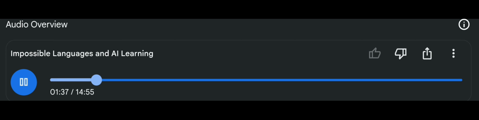So tell me more about these impossible languages. How are they created? What do they sound like? Researchers got creative. They started with a normal English text database and then scrambled the sentences in various ways. Imagine taking a sentence like, "The quick brown fox jumps over the lazy dog," and turning it into, "Brown quick the jumps fox over lazy the dog," by shuffling the words in groups of 3. Whoa, that's wild. It's like taking a perfectly understandable sentence and putting it through a linguistic blender. Exactly, and it gets even more bizarre.